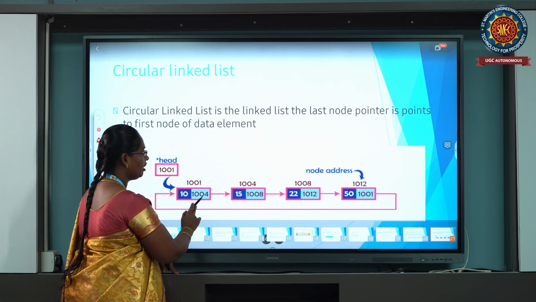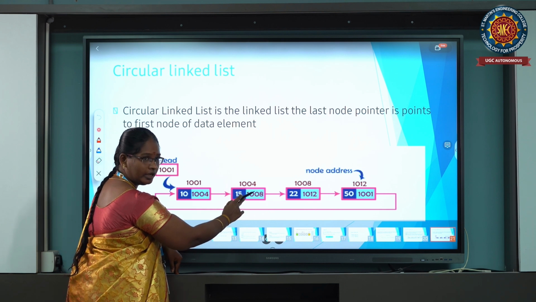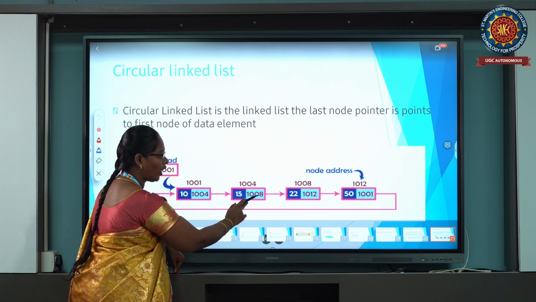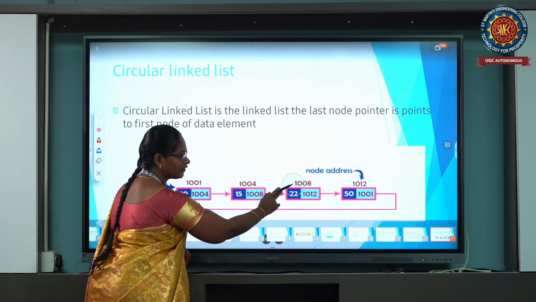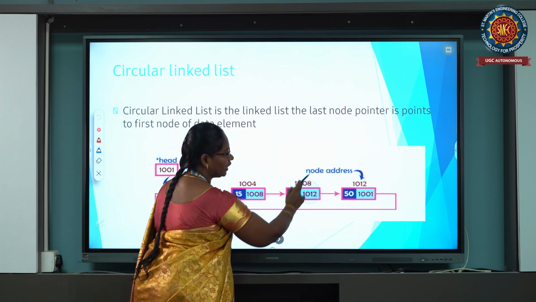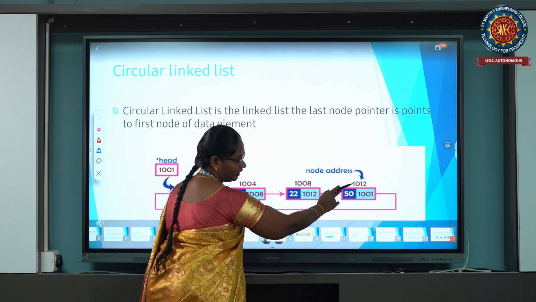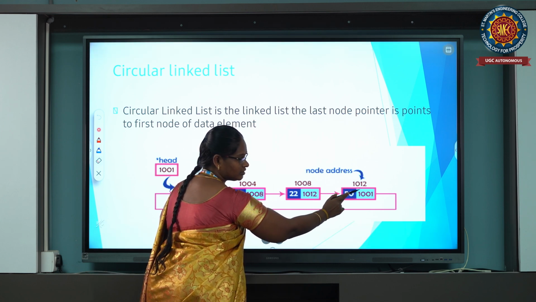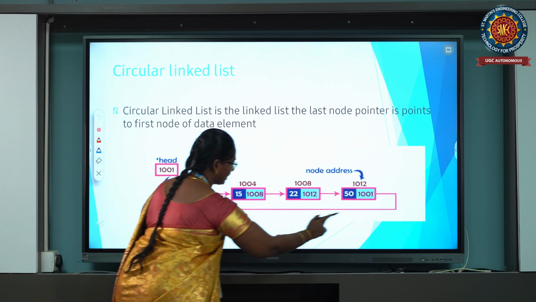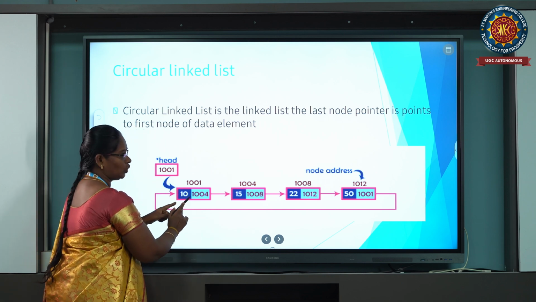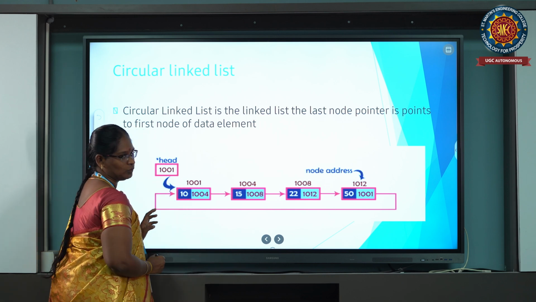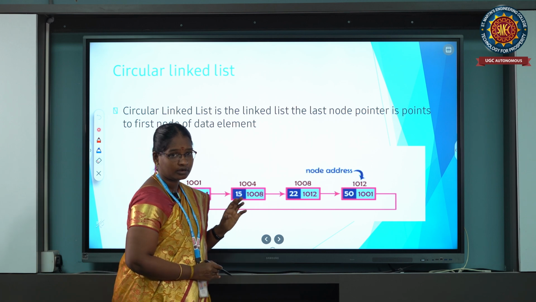These pointers point to the next node of the data values, and this pointer points to the next node of the data pointers. This node points to the next node. This is the last node. The last node's pointer points to the first node of the data values. Okay, this is the circular linked list.